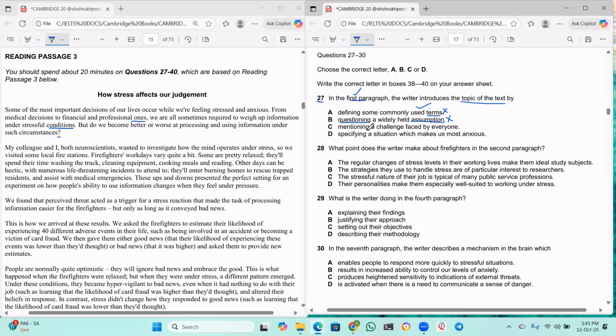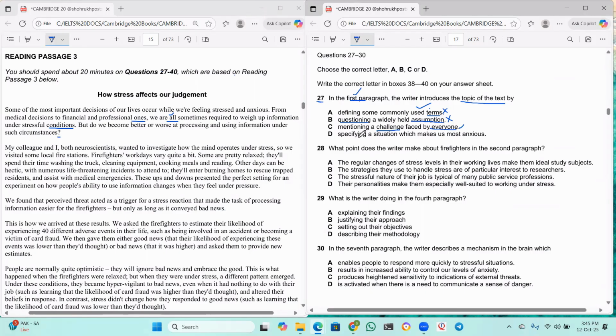Then mentioning a challenge faced by everyone. Okay, he's talking about a challenge. What is the challenge? Stress and anxiety faced by everyone. See, we are all sometimes required to weigh up information under stressful conditions. We are all means he's talking about everybody, right? So challenges faced by everyone. Yes, this looks close. Option C looks close to me. But let us read option D as well.